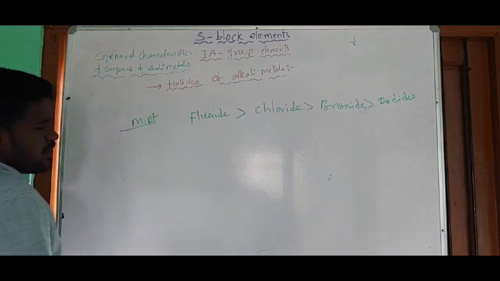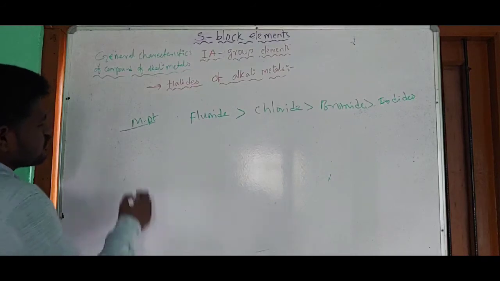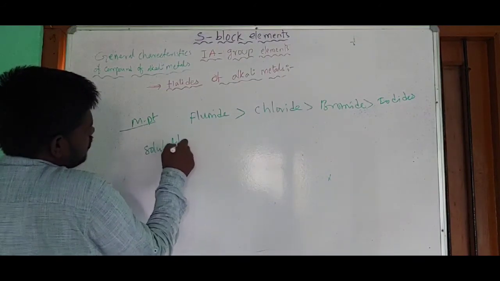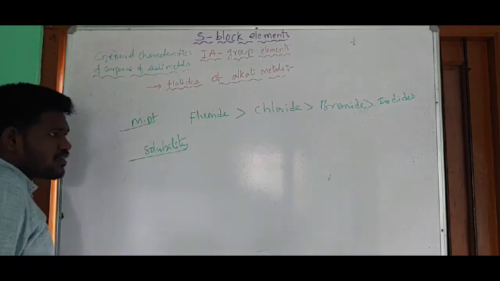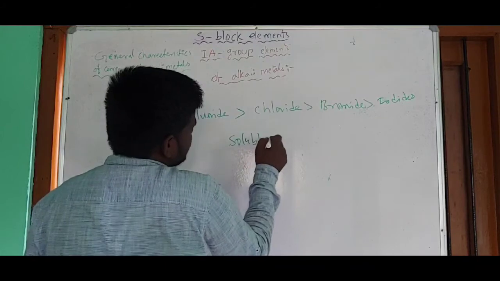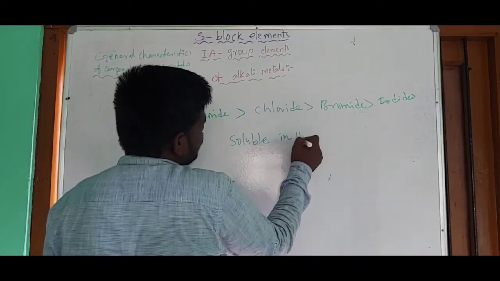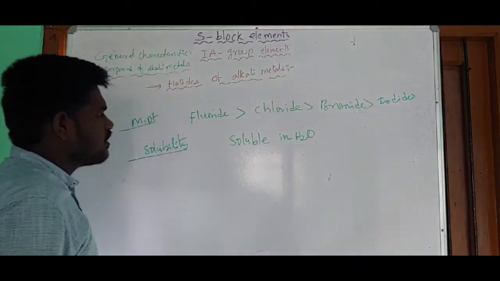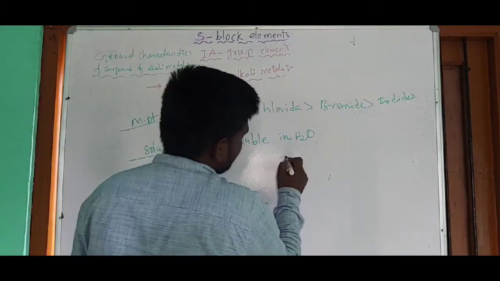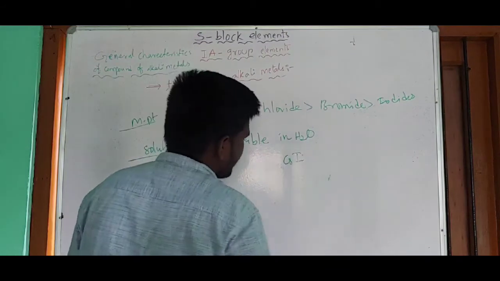And next one, solubility. All halides are soluble in water except two: lithium fluoride and cesium iodide.